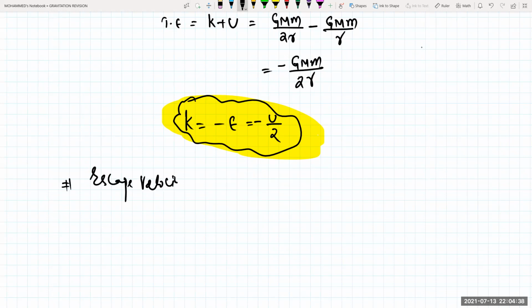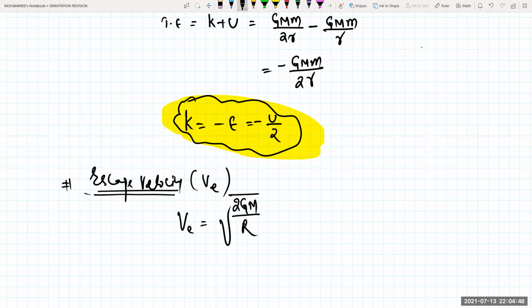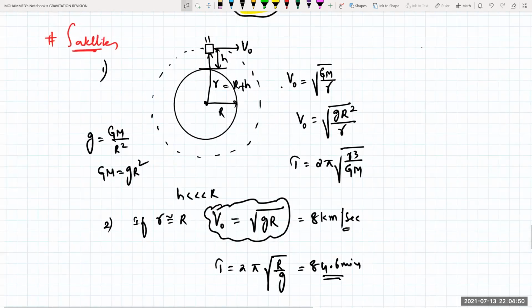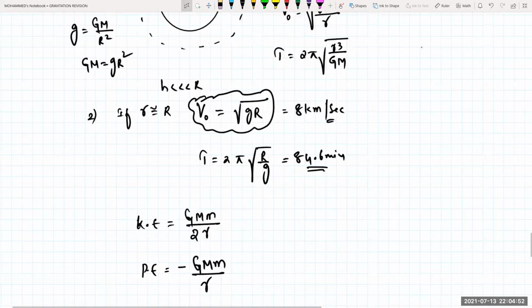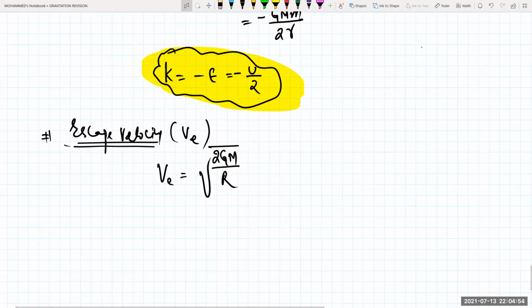Escape velocity. Almost all the formulas we have done in this one. The escape velocity formula: V_E is equal to under root of 2 times capital G capital M divided by R. Orbital velocity is under root of capital G capital M by R.